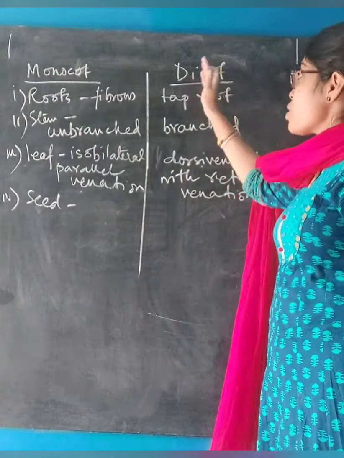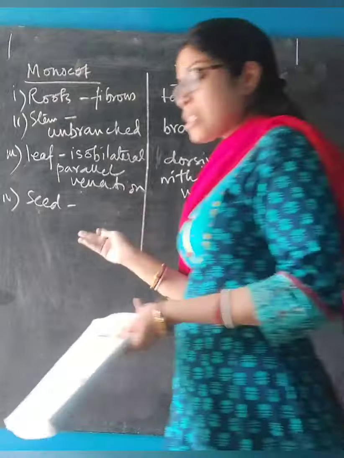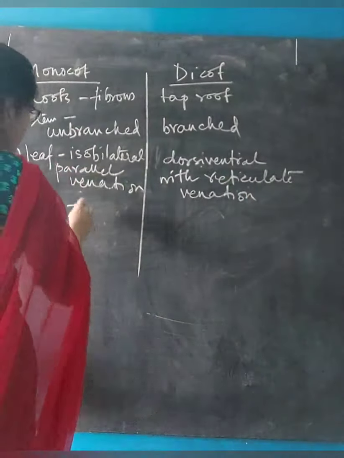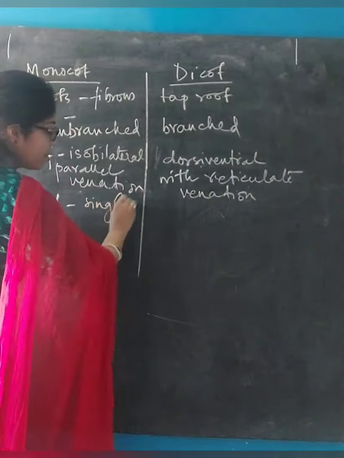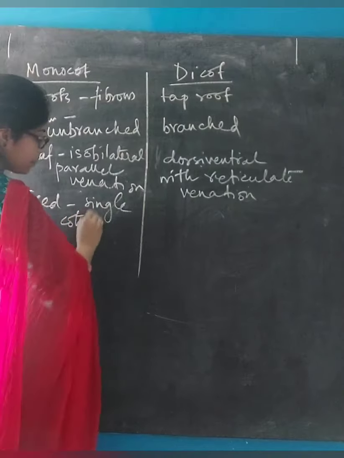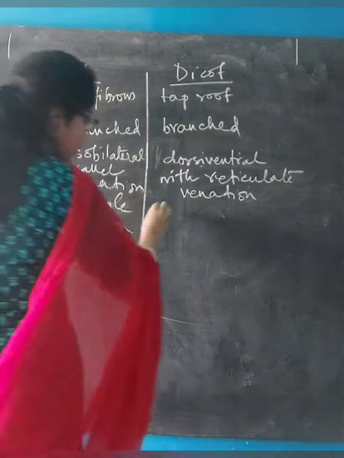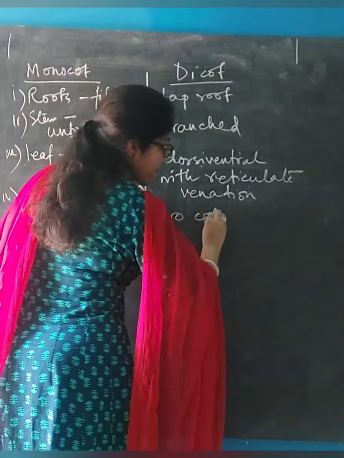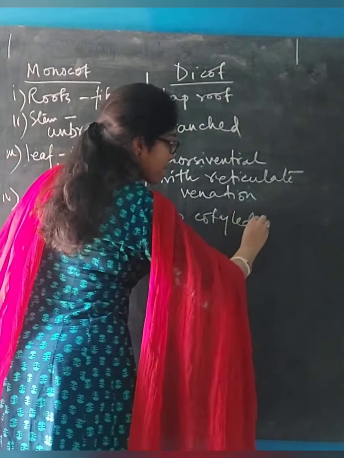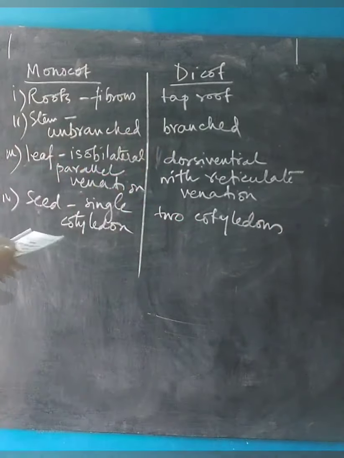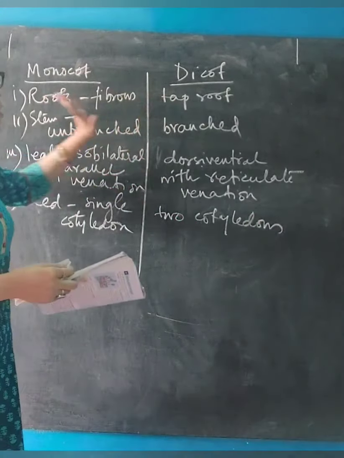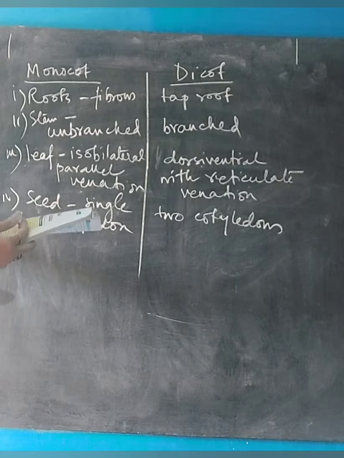And this one is di, meaning two, dicotyledonous. So here the seed will be with a single cotyledon, and here it will be with two cotyledons. These are all the differences between monocot and dicot based on how their plant body is.